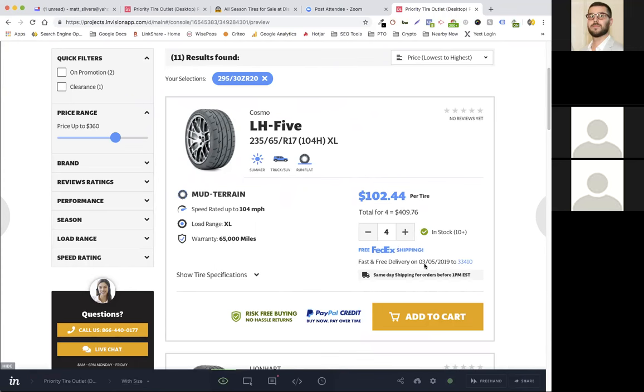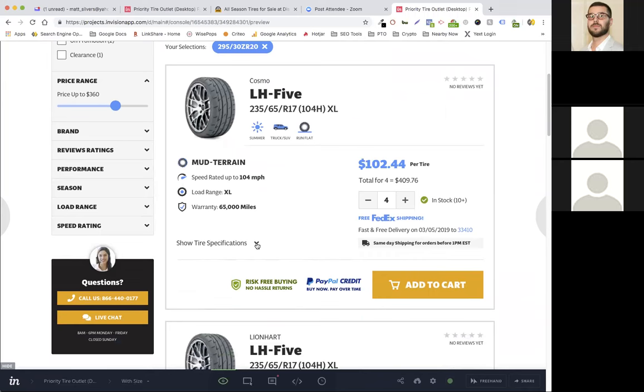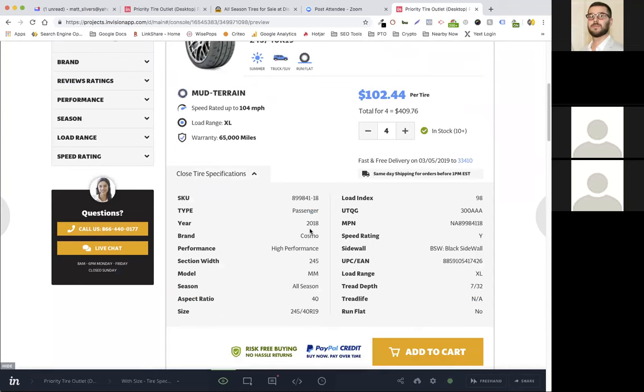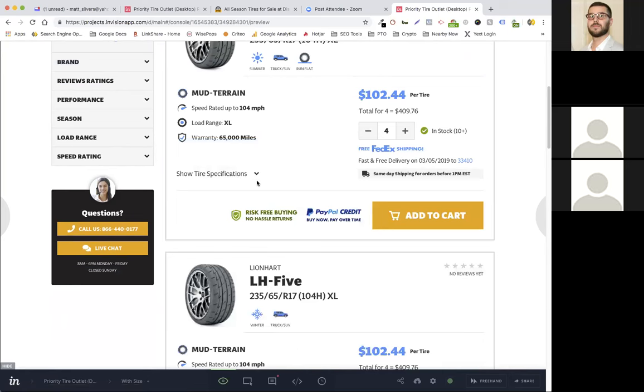This is something that probably won't roll out in phase 1, where we're actually able to show delivery times. We're working with Search Spring on being able to do that, but that's the placeholder for that. That's fine. And then we have a little drop down here to show more tire specs. We show more attributes of that product right there, if the user wants to see it. So just an expandable section showing more attributes.